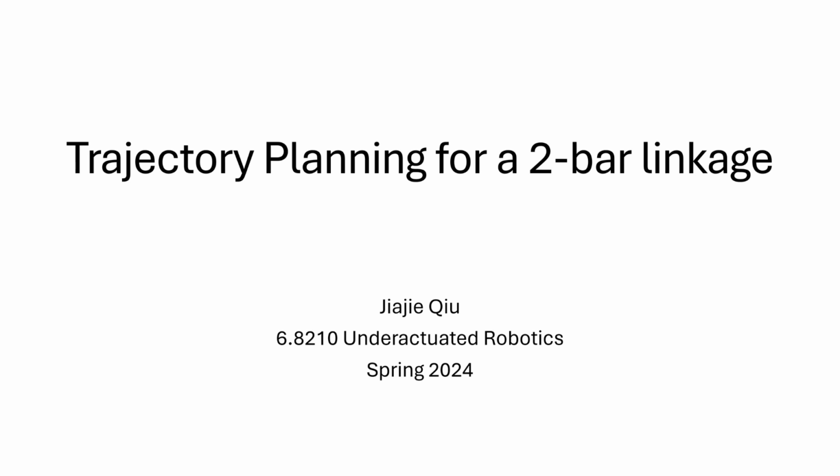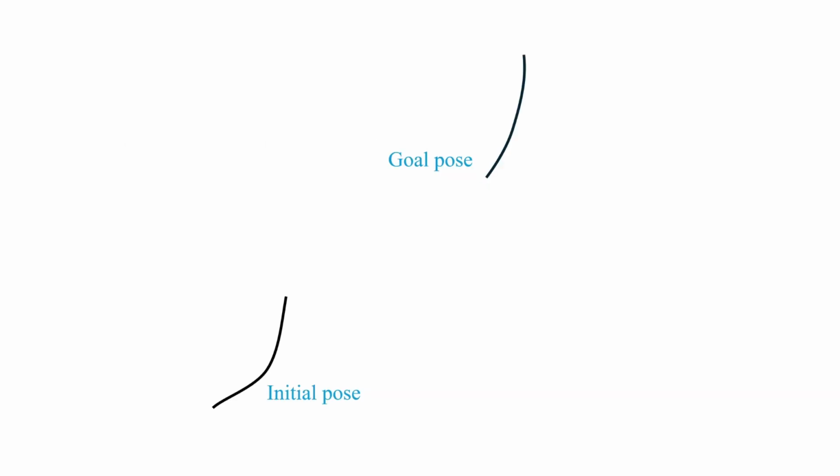I'm presenting my project about direct planning for a two-bar linkage. Deformable objects such as cables are highly underactuated. Imagine on a 2D plane we want to move a cable from an initial pole to a goal pole. What we could do is use a multi-bar linkage to simplify and model the cable, so here I use a two-bar linkage. Manipulating the cable can be simplified as heavy actuation force applied on the object.